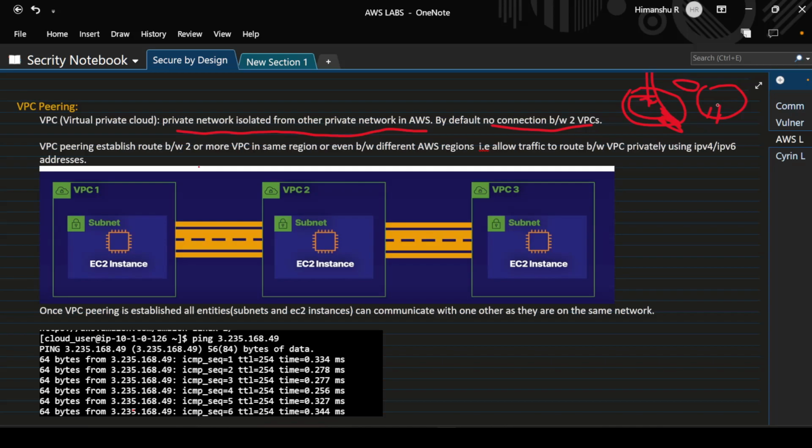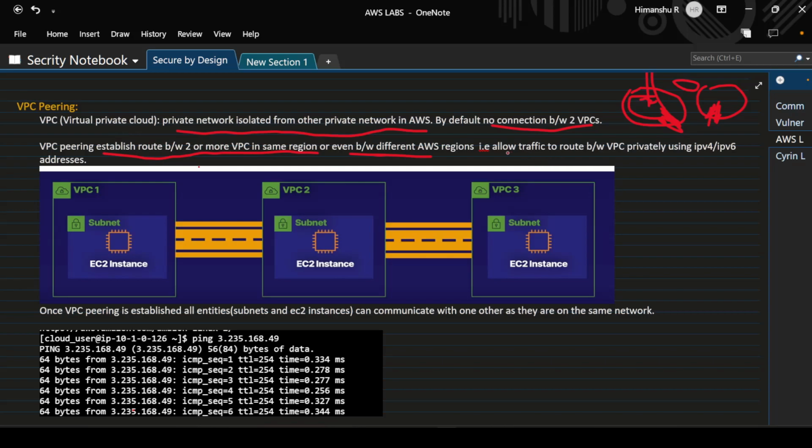So the purpose of VPC peering is to establish a connection between two VPCs so that they can share resources or communicate with each other. As written in the next line also, VPC peering establishes a route between two or more VPCs in the same region or even in a different AWS region. Means in the US East 1 region there can be two VPCs, three VPCs present. Similarly in another region there can be multiple VPCs present. So to establish a route between these VPCs, we will use VPC peering.